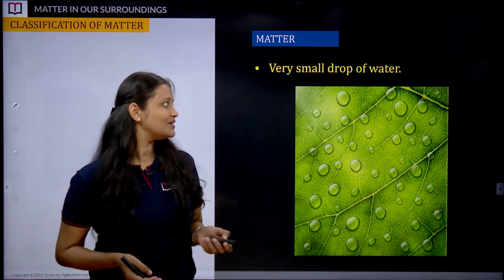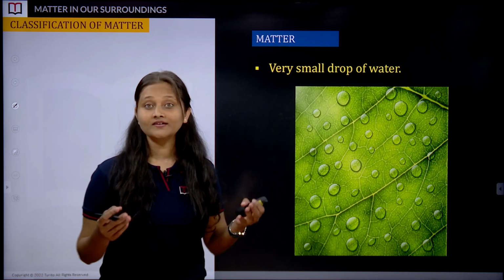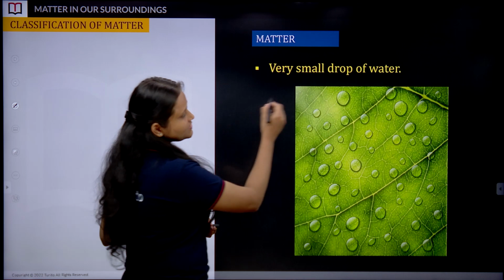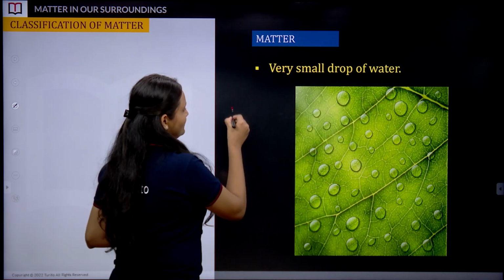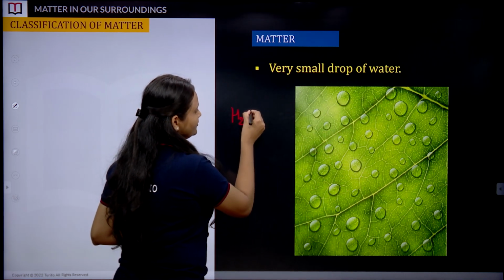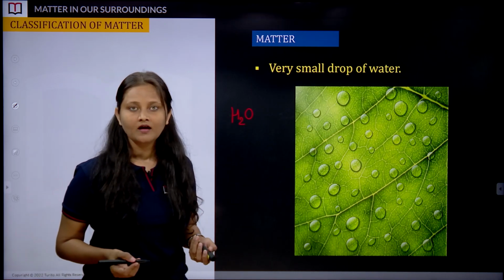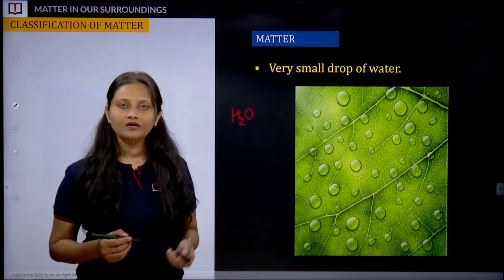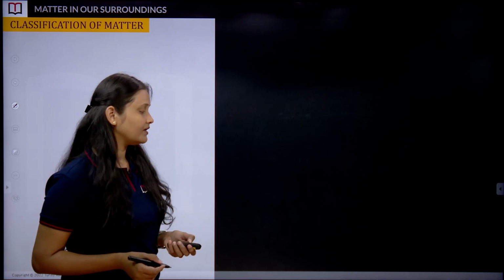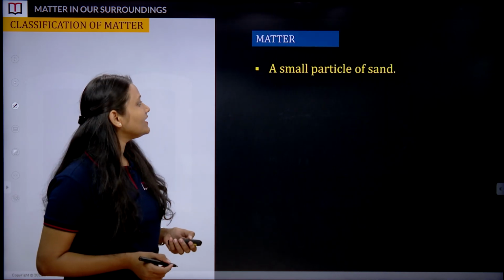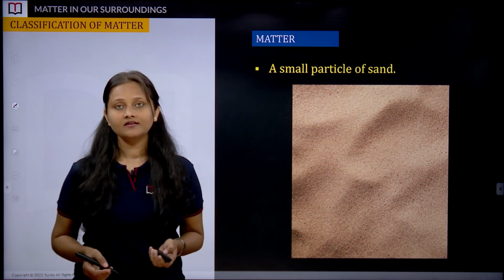Then yes, we have our life, water. A very small drop of water, if I want to write the chemical constituent of water, H2O, it consists of hydrogen and oxygen, right? So yes, it is also an example of matter. Then moving ahead, we have what? Sand.